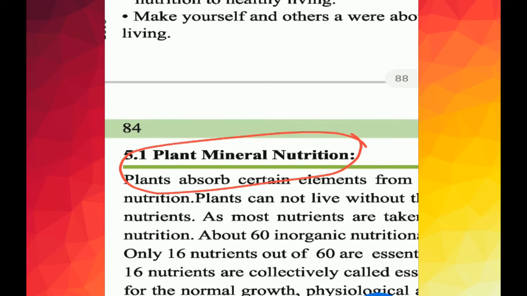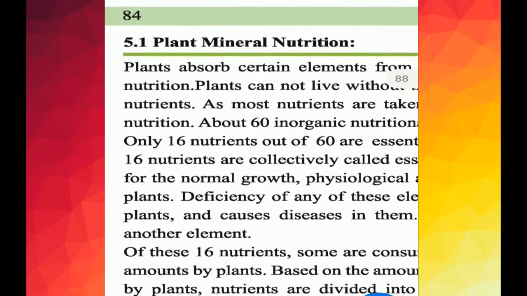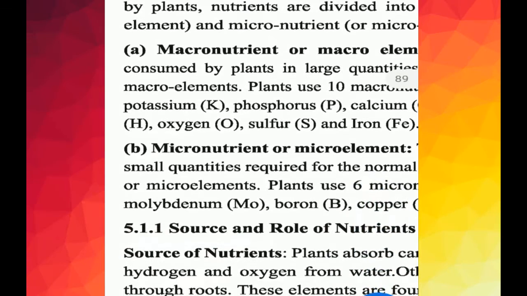And micronutrients mean the elements which are consumed in very small quantities, required for the growth of plants, and are called micronutrients or microelements. You can say zinc, magnesium, molybdenum, boron, copper, chlorine. These are micronutrients or microelements. Okay.